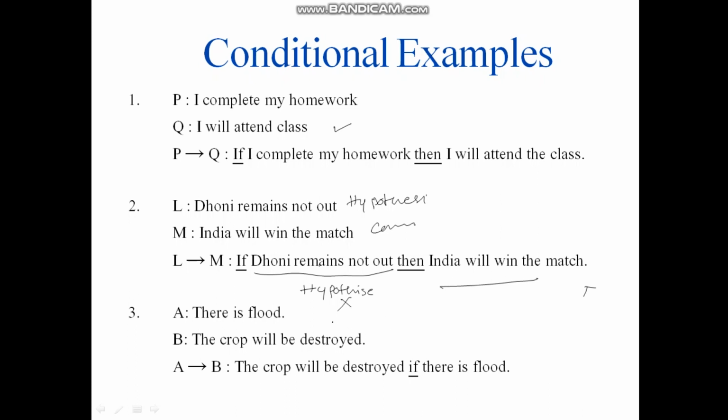The third one is: there is a flood and the crop will be destroyed. So if there is a flood, the crop will be destroyed. Or see, this is used in some other way. This statement is written in another way: the crop will be destroyed if there is a flood. This is just like if then. Here it is if then, here it is if then. But here it is the initial statement and then if. So A came here and B came here, but even though it is A implies B.